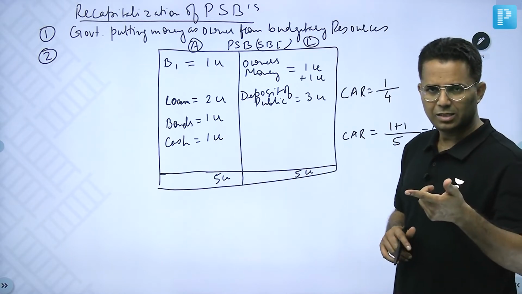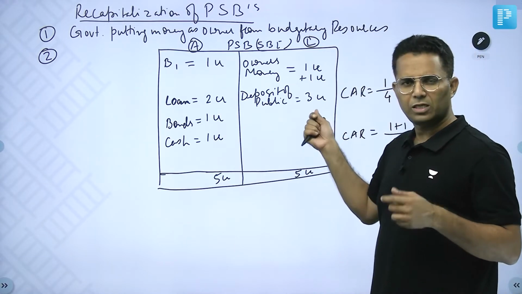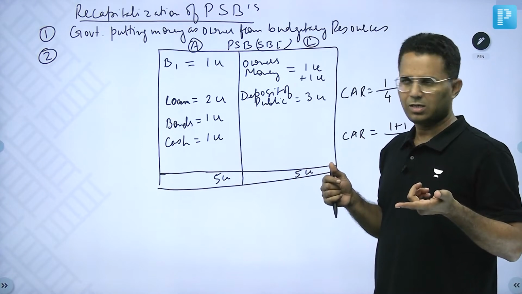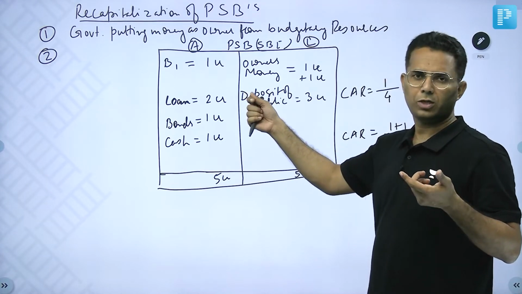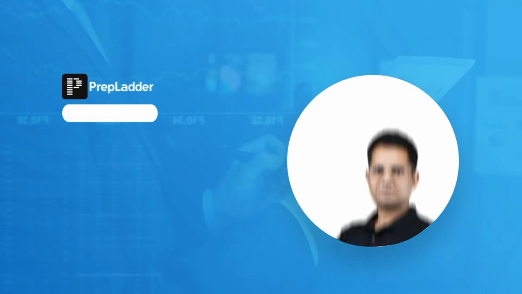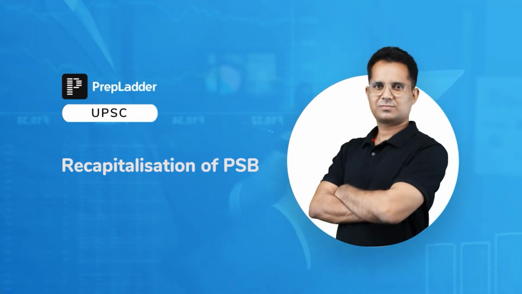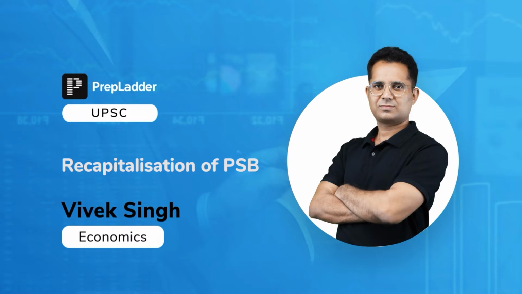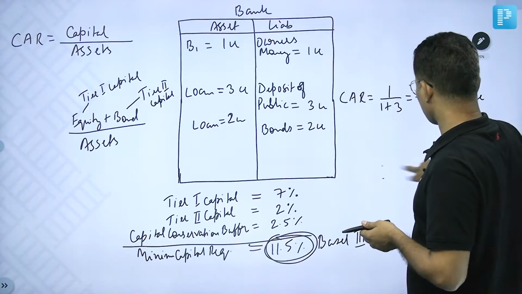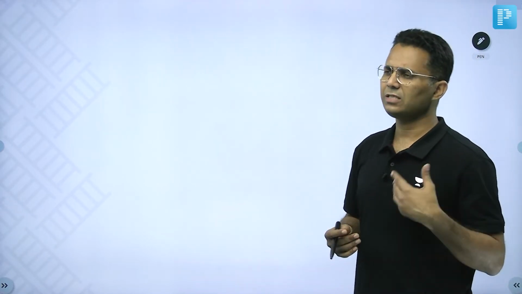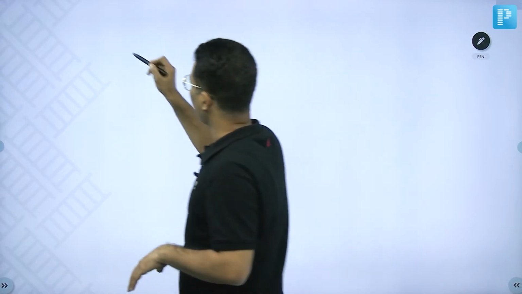See, earlier, the depositors' 3 crore money was protected by the bank's 4 crore assets. I said to you that since government public sector banks' NPAs are increasing, so capital adequacy ratio is decreasing, so government from its budgetary resources has put money for recapitalization of public sector banks.